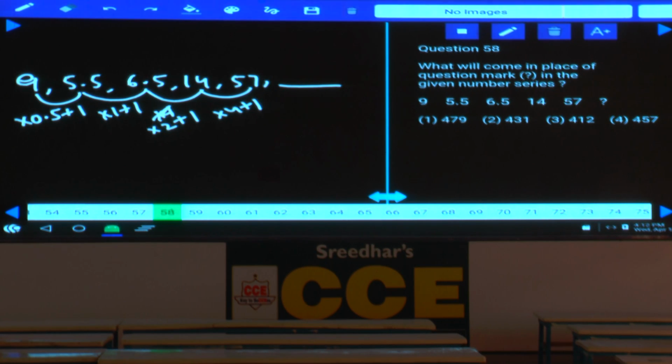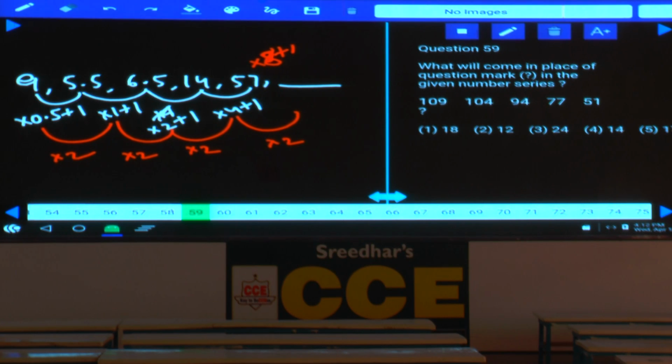Now check out the pattern among these multiplicands here. 0.5 and 1, this is into 2. 1 and 2, that is again into 2. 2 and 4, it is again into 2. Next one into 2, so 4 into 2. And 57 into 8 plus 1. What about 57 into 8 plus 1? 7 into 8 is 56 plus 1 is 57, so the last digit must be 7. Among the given choices, last digit 7 is given only in choice 4. Done with this 58.